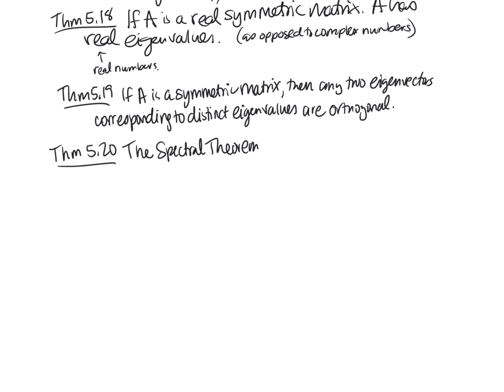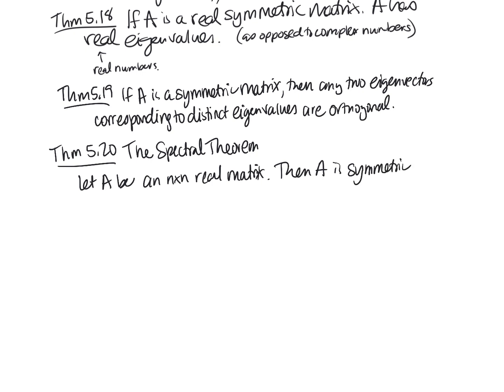And this says let A be an n by n real matrix. And again, here real means that the entries of that matrix are real numbers. Then A is symmetric if and only if it is orthogonally diagonalizable.